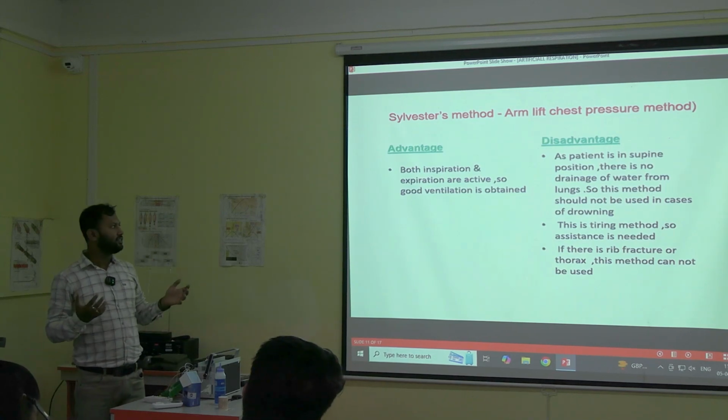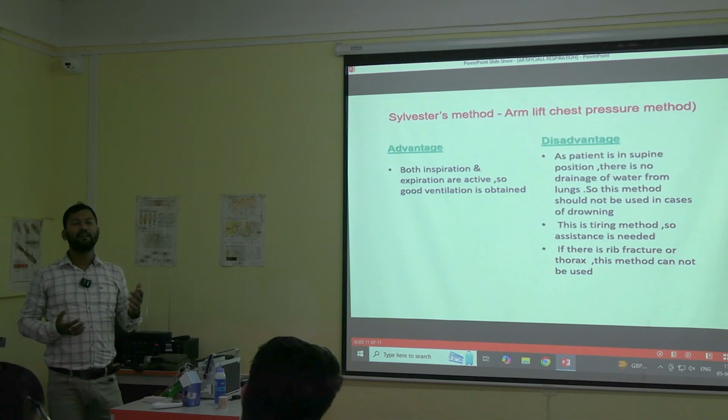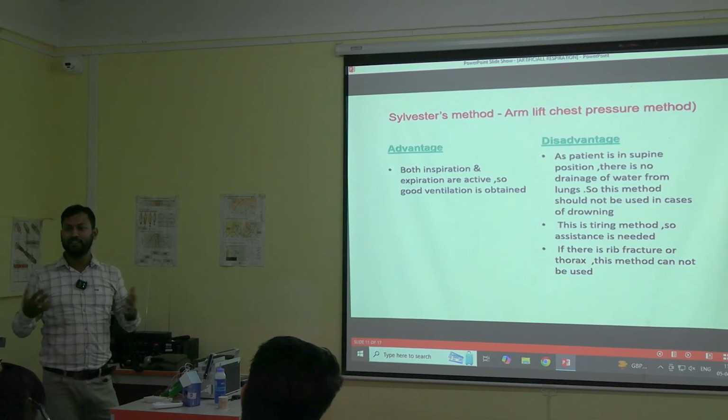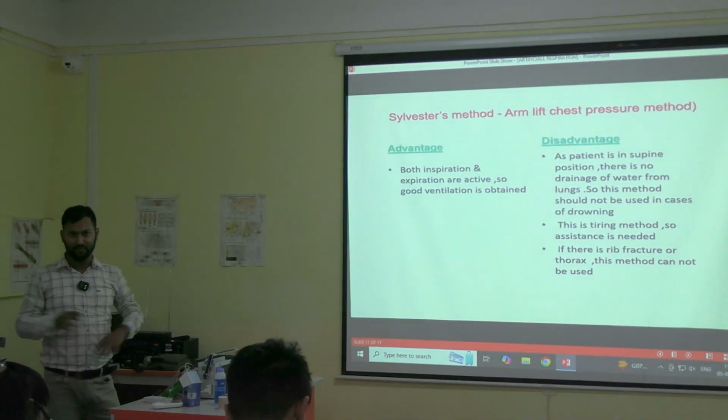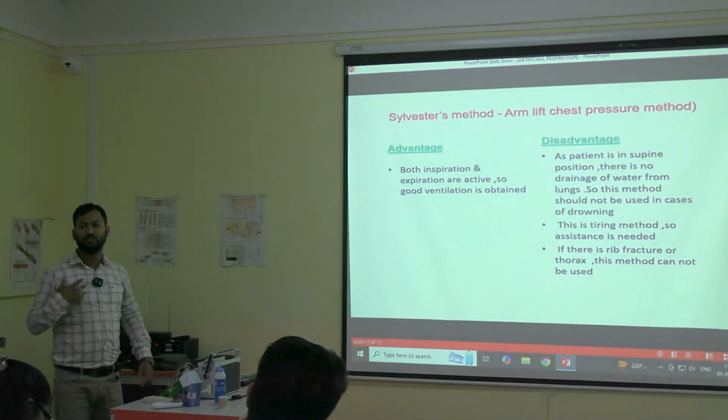So in cases of drowning and in cases of injuries like accidents where there is rib fracture, when there is trauma in the chest, preferably it is better not to use this method. Otherwise, we must risk to injure the lungs.